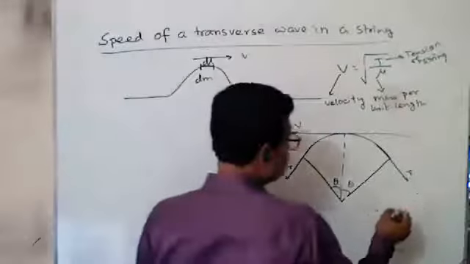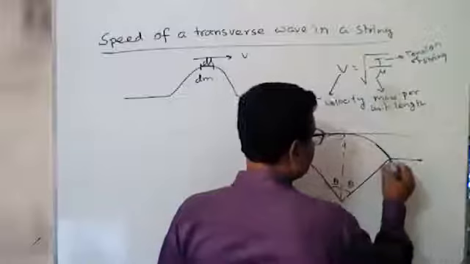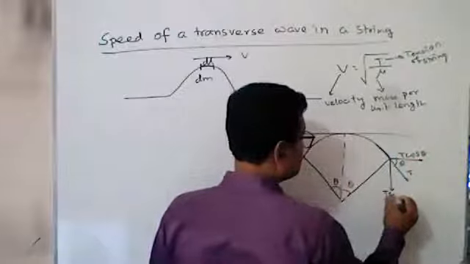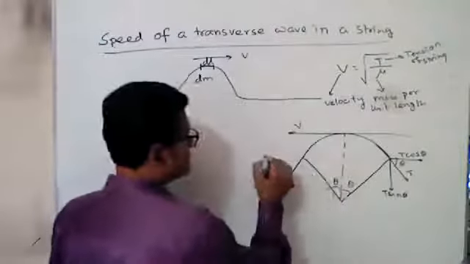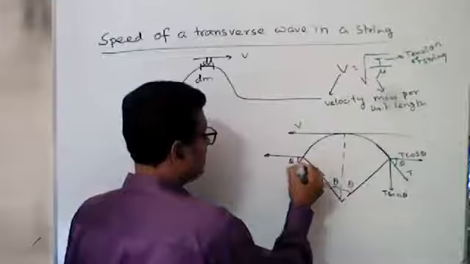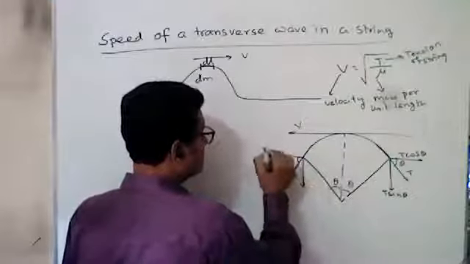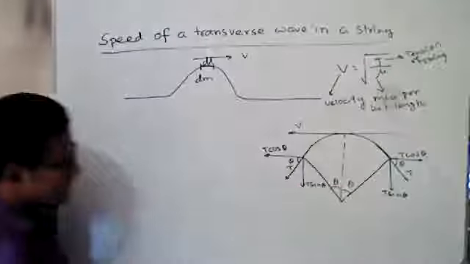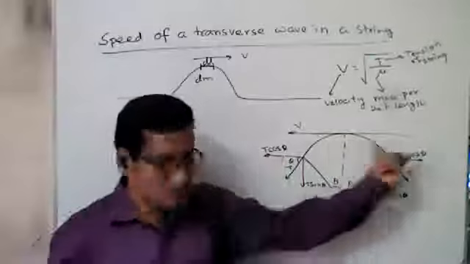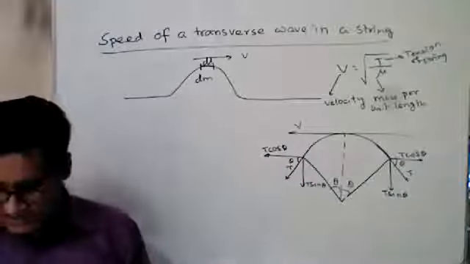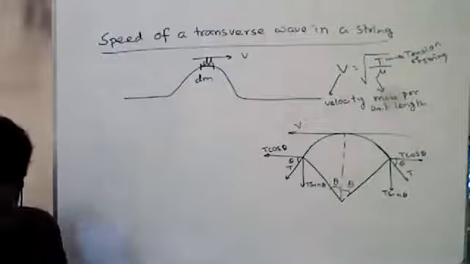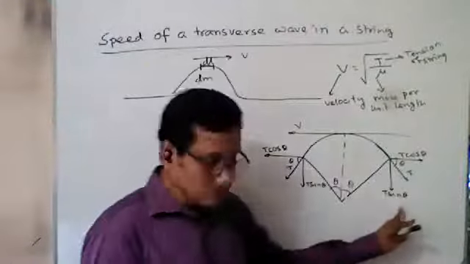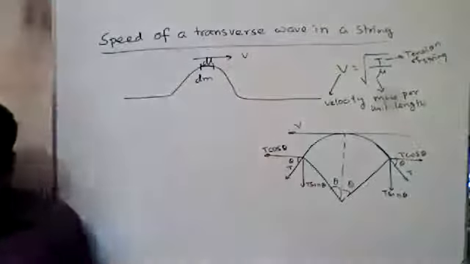So from this, it will be T cos theta and T sine theta. And for the other side, suppose this is theta, it will be T cos theta and T sine theta. So in this direction, T cos theta and T cos theta are equal and opposite to each other. So they are inactive, they cancel each other. Only T sine theta and T sine theta create the